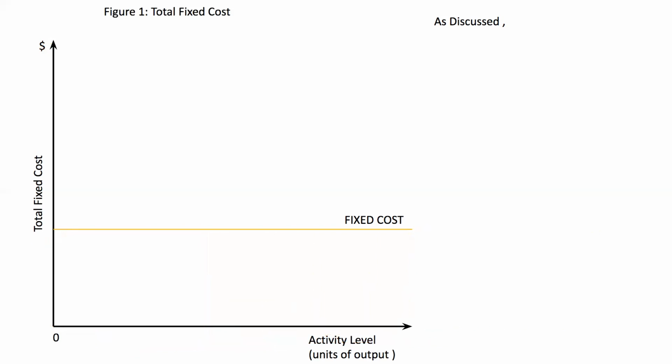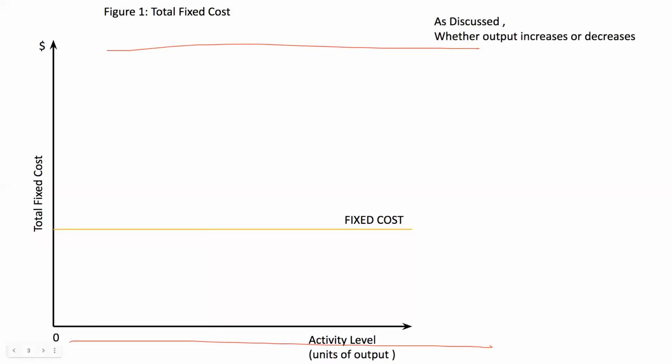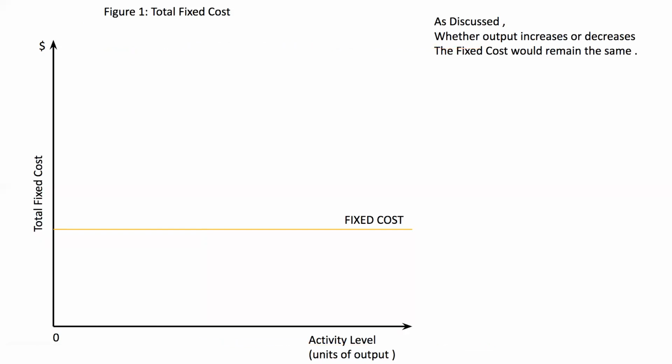That is why, if we discuss the graph of the fixed cost, it is a straight line parallel to the x-axis. As discussed, whether the output increases or decreases, the fixed cost would remain the same. Here I am talking about the total fixed cost. The total fixed cost would always remain the same.